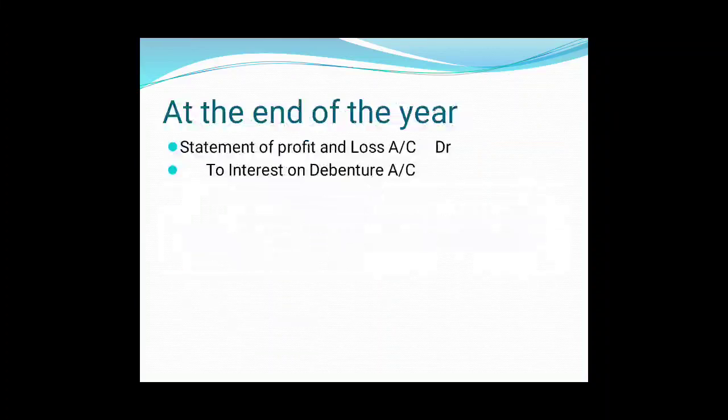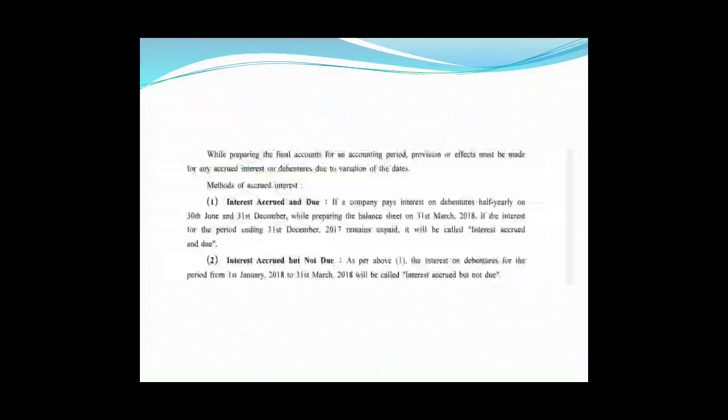There are two terms regarding this interest: interest accrued and due, and interest accrued but not due. Let us see what these two terms are. While preparing the final accounts for an accounting period, provisions must be made for any accrued interest on debentures due to variations of date. The first one, interest accrued and due.